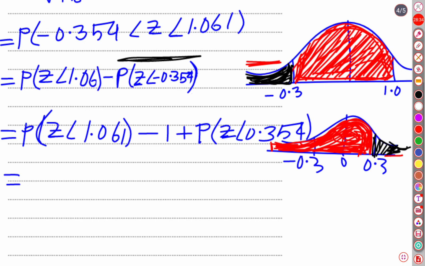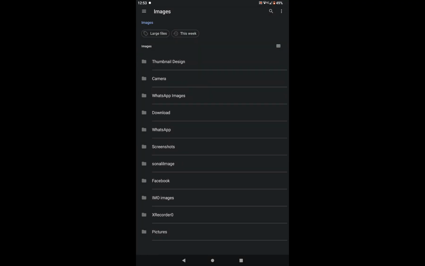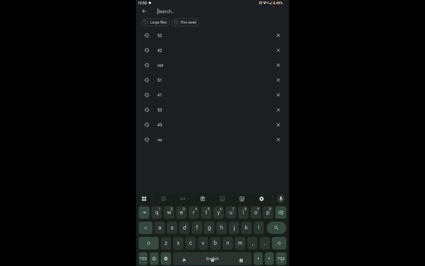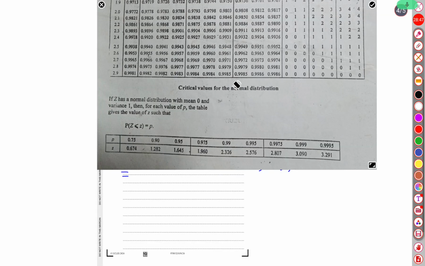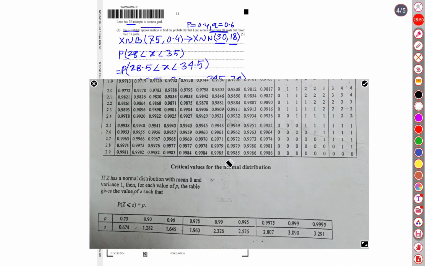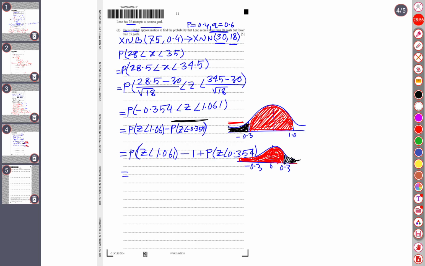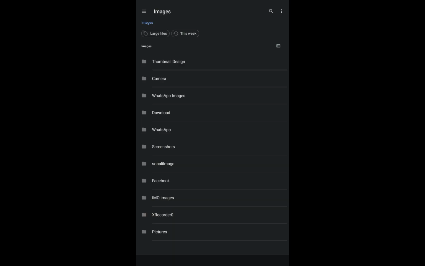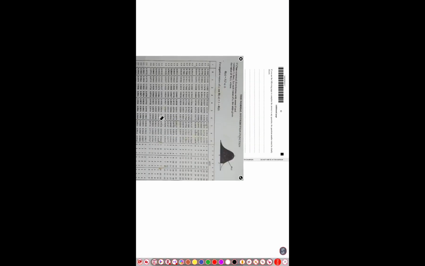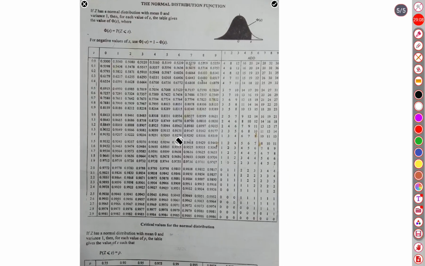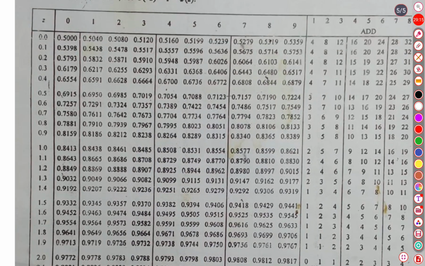For this, let us have the normal distribution table. Yes, this is our normal distribution table, and here our z score was 1.061.